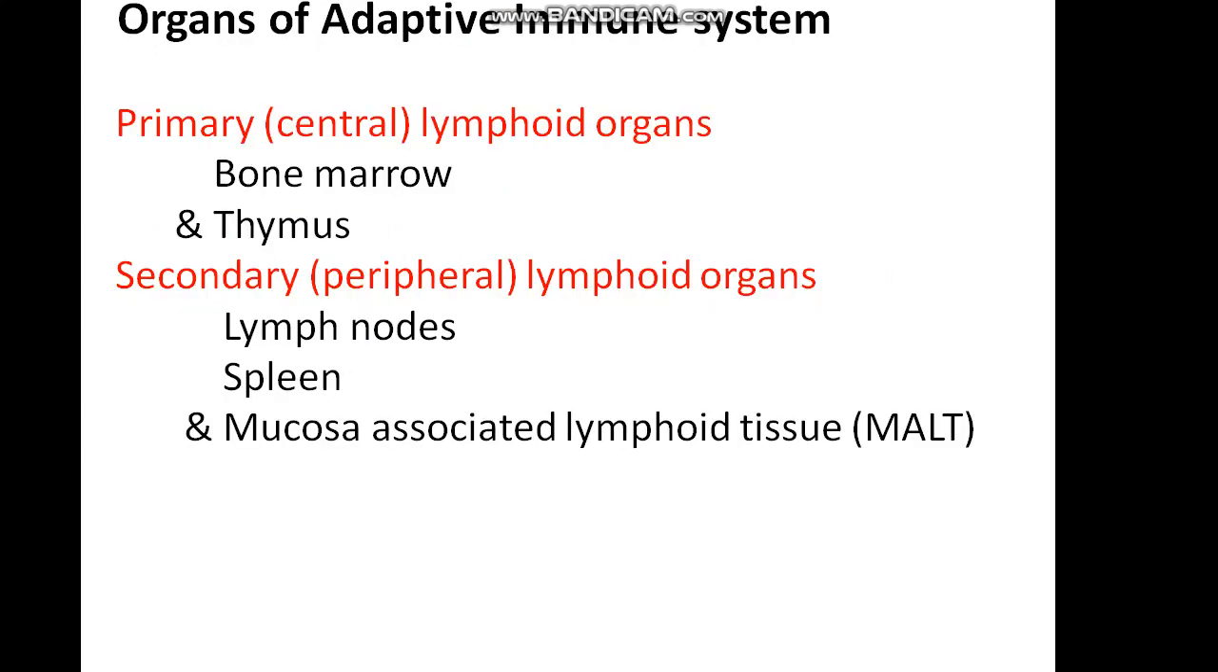What are the organs of the adaptive immune system? Primary or central lymphoid organs, that is bone marrow and thymus. Secondary peripheral lymphoid organs, those are lymph nodes, spleen and mucosa associated lymphoid tissue. That means in the respiratory system and in the GI system, Peyer's patches in the intestine, like that.